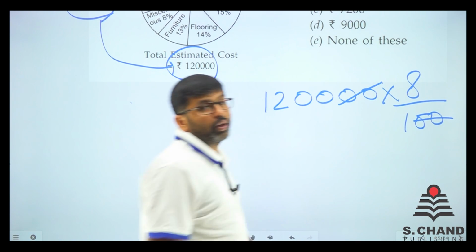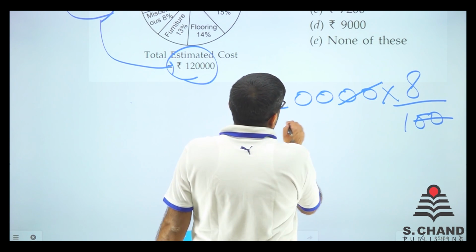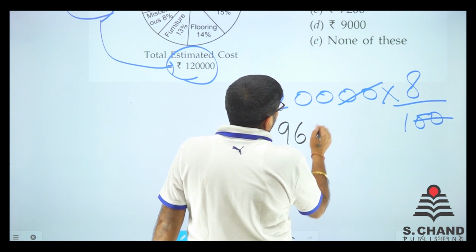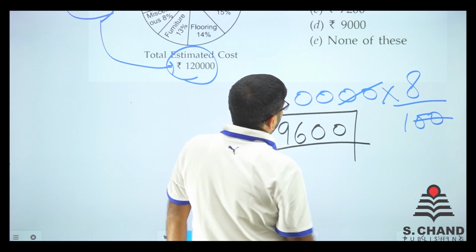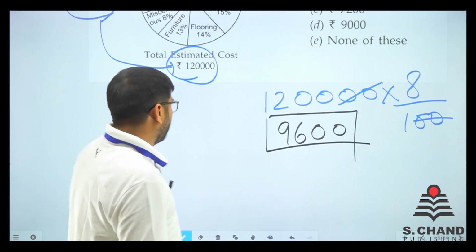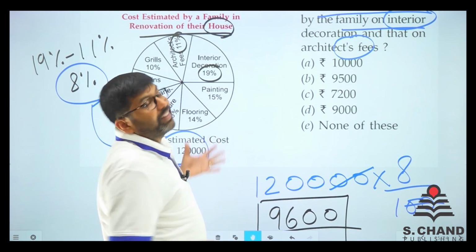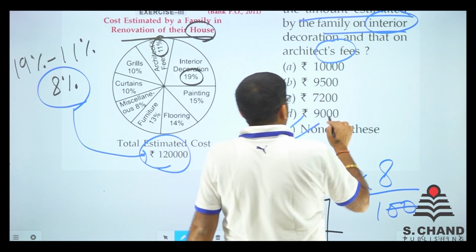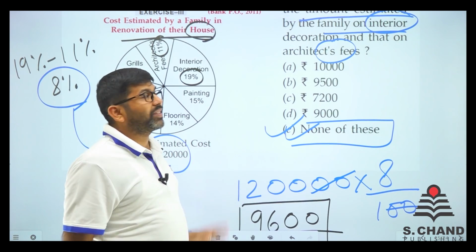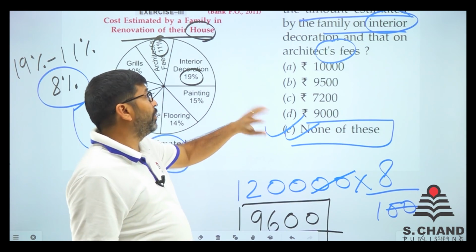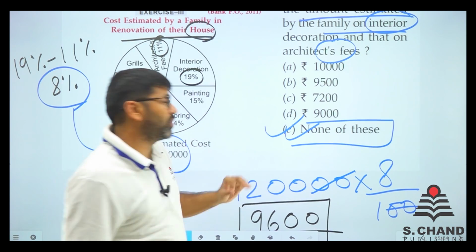Now 1200 into 8. So 12 into 8 is 96, then we add the 2 zeros. So 9600 is the actual difference. Is there any option 9600? There is no 9600 in the options, but we have none of these as an option and that is the answer. So 9600 is the difference of the estimated cost of interior decoration and the architect's fees.